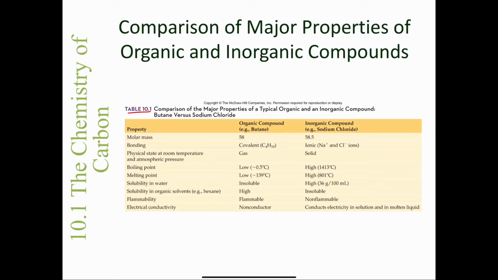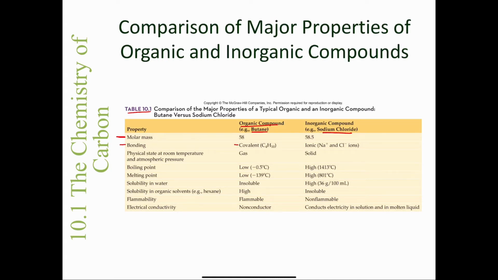Butane is an organic compound, and we're comparing it to sodium chloride, NaCl, which is an inorganic compound. The reason they've chosen these two compounds is because their molar masses are virtually identical. They're about 58 grams per mole, both of them, so 58 and 58.5, close enough. And the organic compound is held together by covalent bonds.